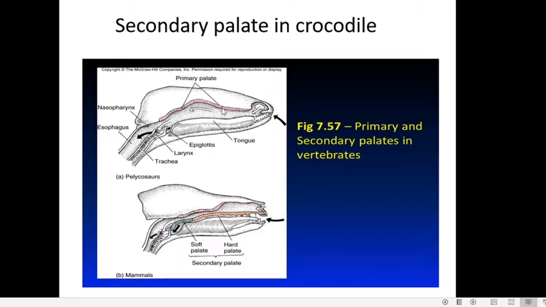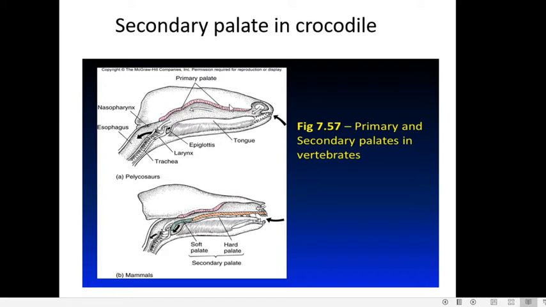Vertebrates usually have a floor on the skull. They have a floor on the cranial region which is called the primary palate. In addition to these, there is a secondary palate in certain vertebrates, that is the mammals and the crocodiles. They possess a secondary palate.